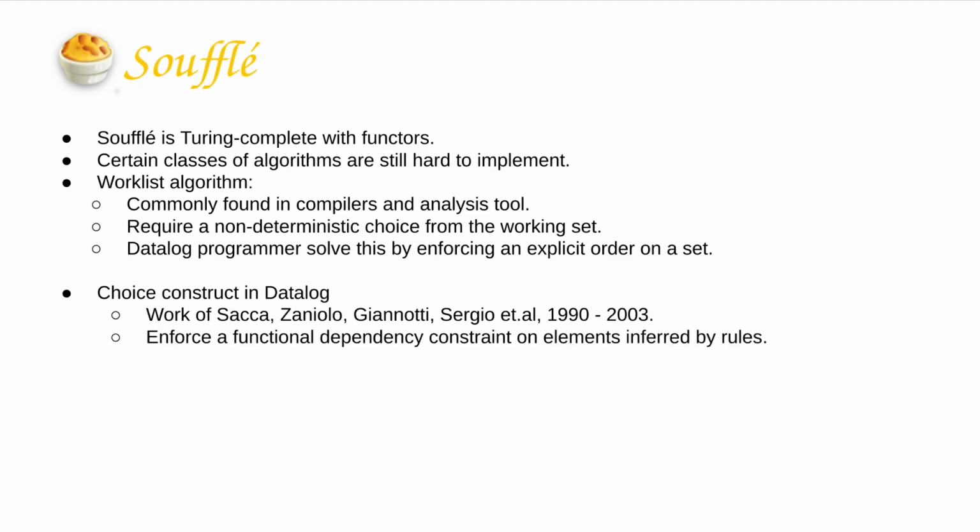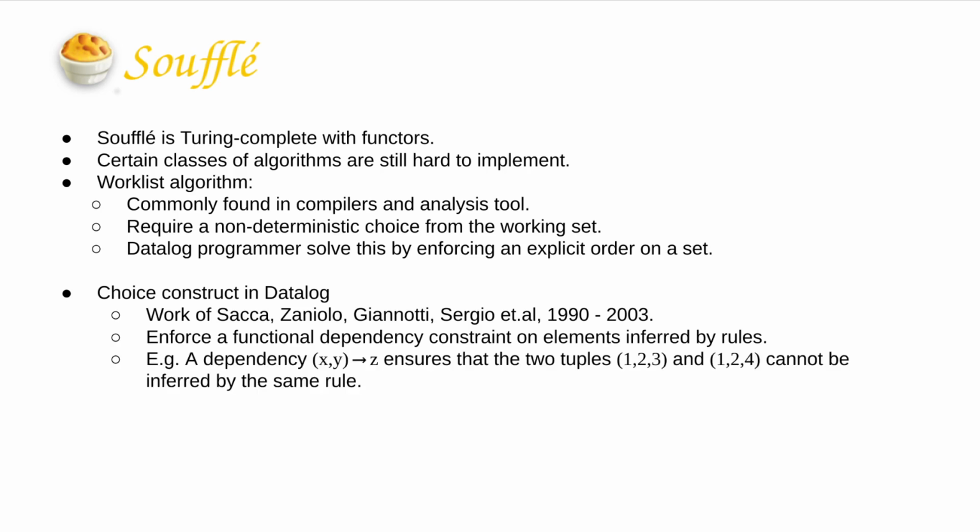The idea of the choice construct is extremely simple. It enforces a functional dependency constraint on a rule, so that all elements inferred by the rule must follow the constraint. For example, a dependency with domain x, y, and codomain z ensures that x, y must uniquely define z in the element set. For example, (1, 2, 3) and (1, 2, 4) cannot exist at the same time, since this breaks the requirement that x and y uniquely determine z.